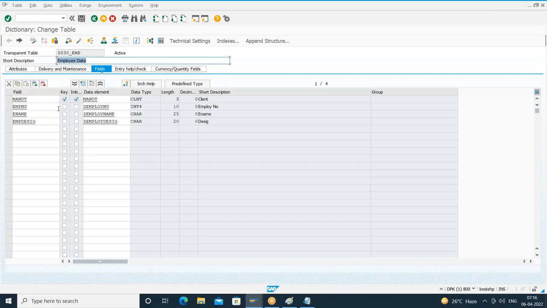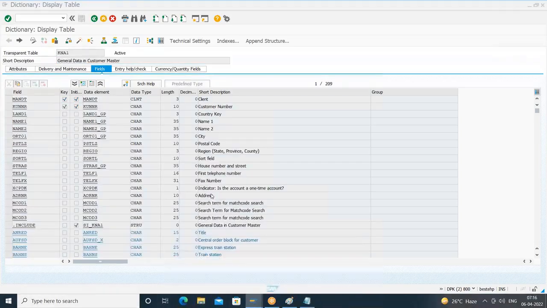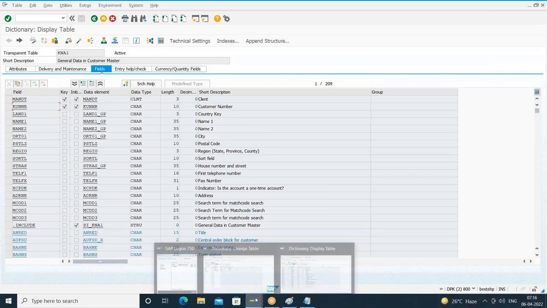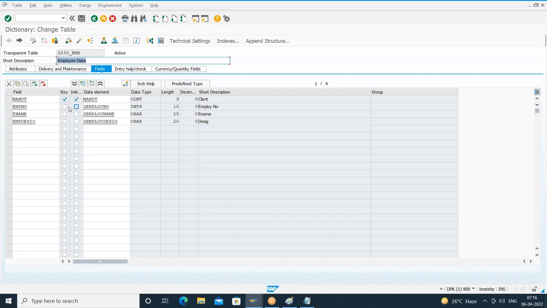Error. Am I clear? That is the reason. Take any standard client dependent tables, and you'll have a minimum of two primary key fields. If you see this K11 table, we have MANDT and customer number as primary key fields, so that it checks for the combination. So here also, let me make employee number also a key field. Done.